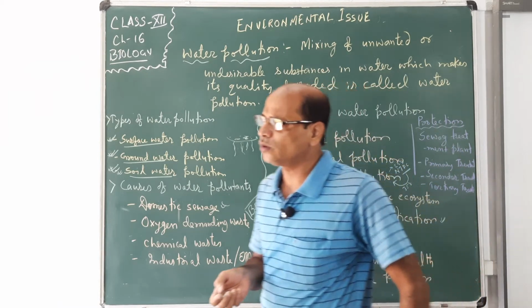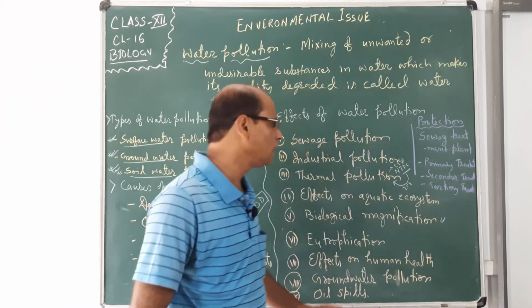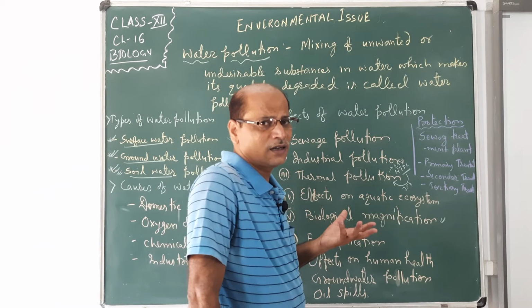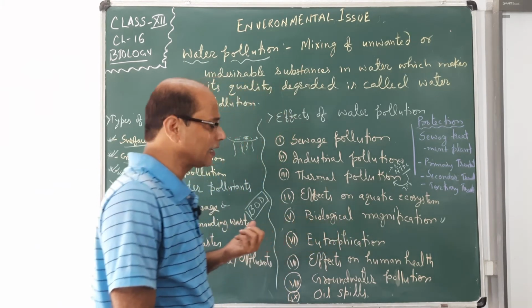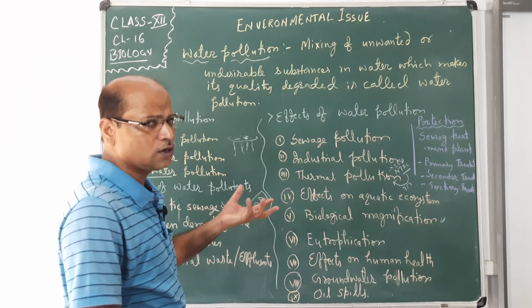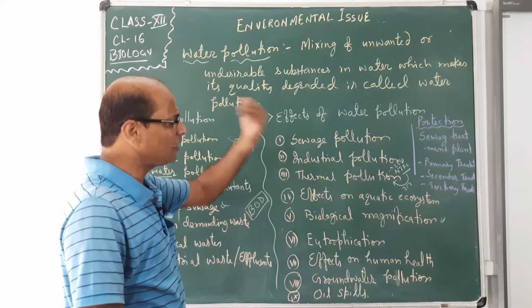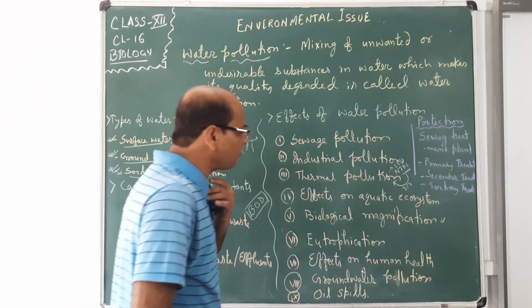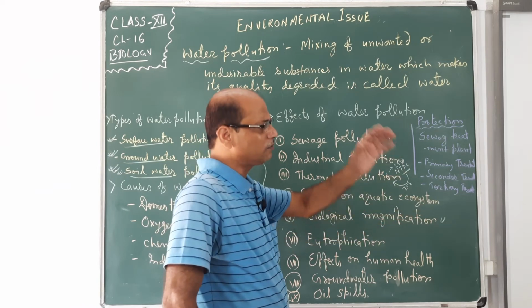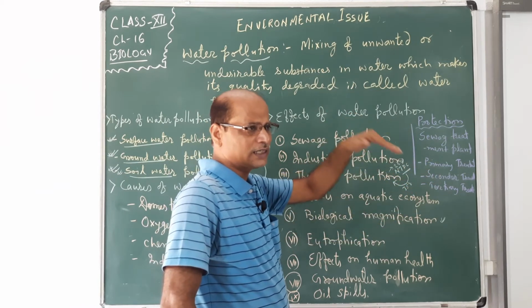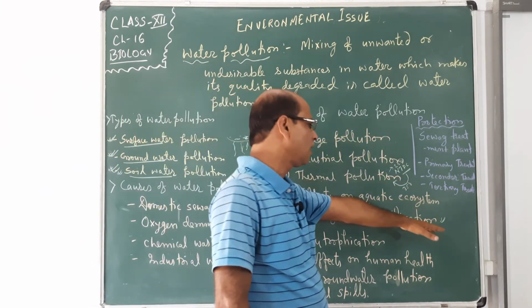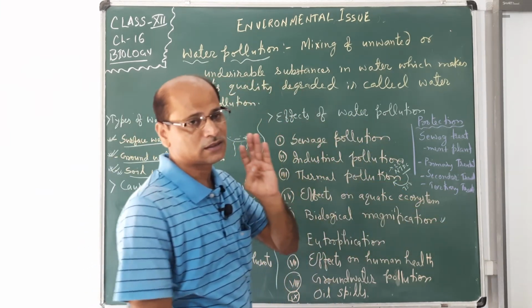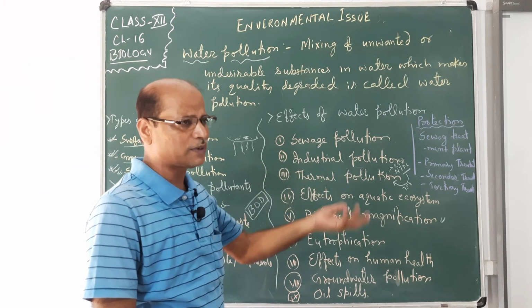If we use more chemicals in the crop field, so many chemicals are used in agricultural activities. These chemicals we use in the crop field finally drain out, or leach, or go to the water bodies, and water animals take that in, and water plants are also affected by that.